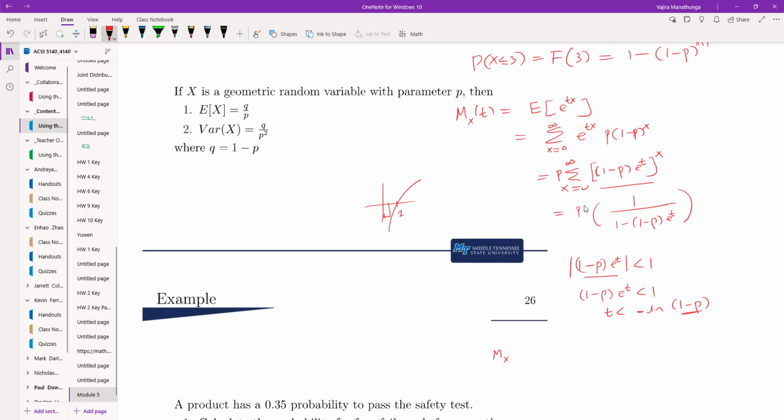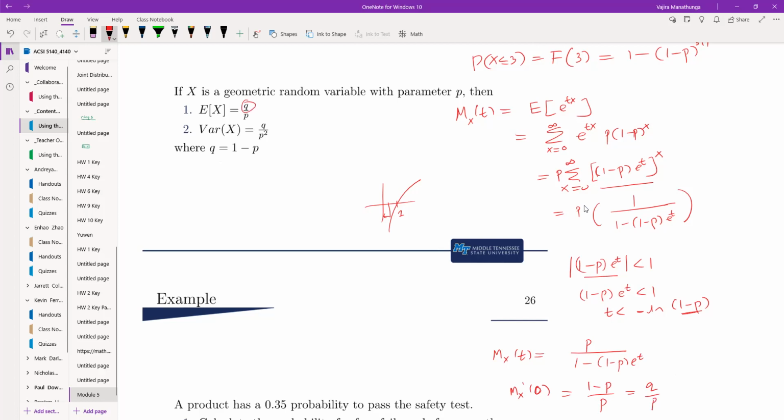So let me write it again. It is p over 1 minus (1 minus p) e to the t. And you can differentiate and evaluate at 0, and you can show that the first moment is going to be 1 minus p over p, or you can write q over p, which I use here.